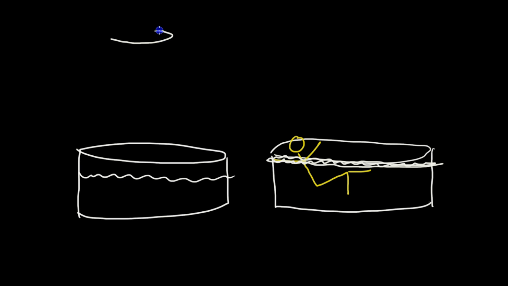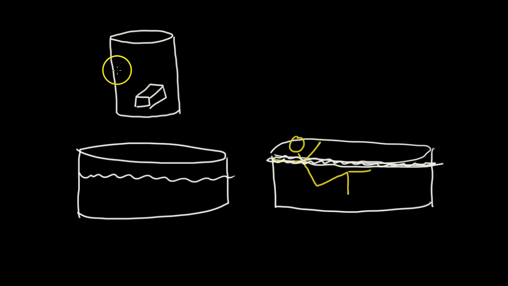Because he realizes that if he takes the brick of gold and places it into a canister of water, he can watch to see how much the water rises.